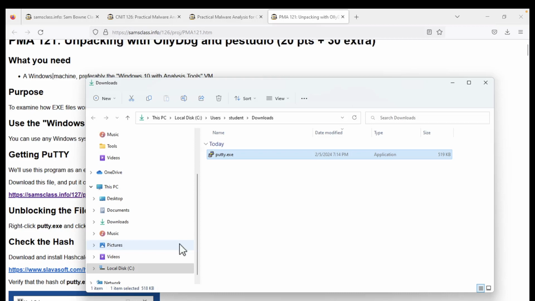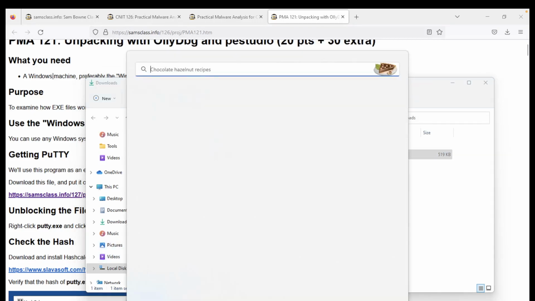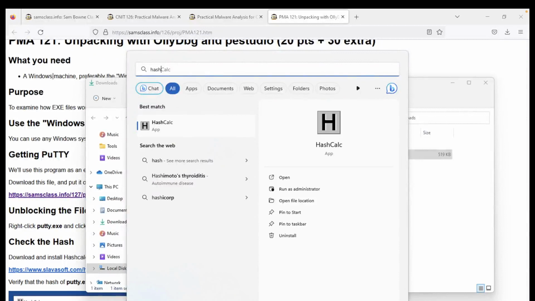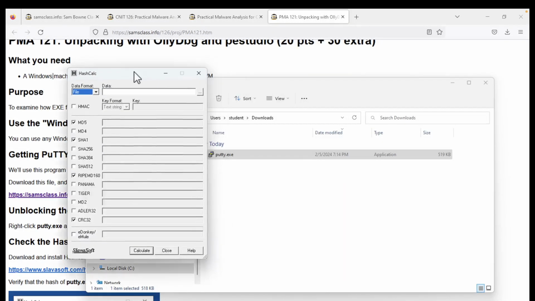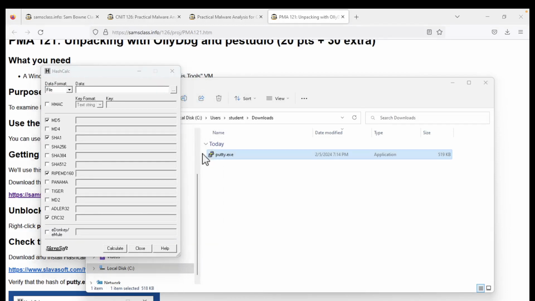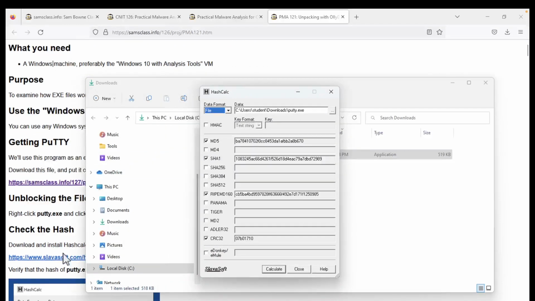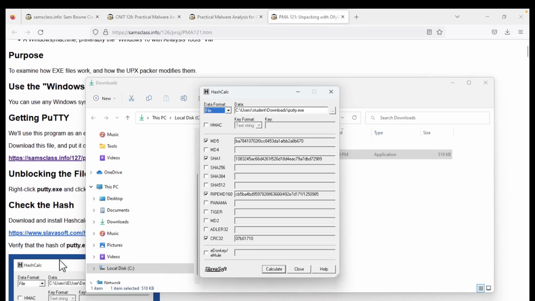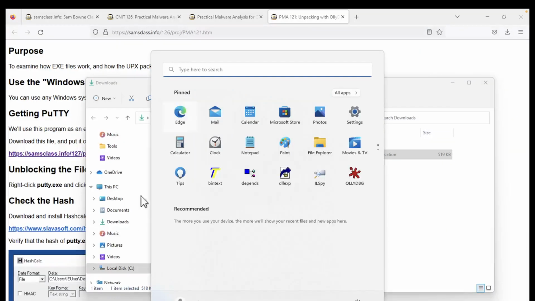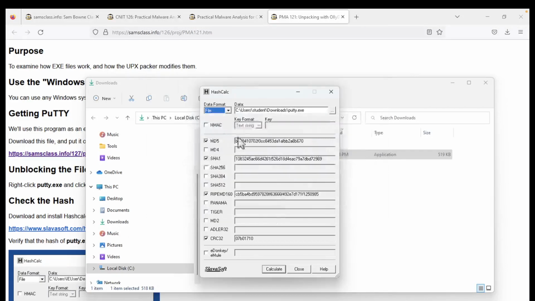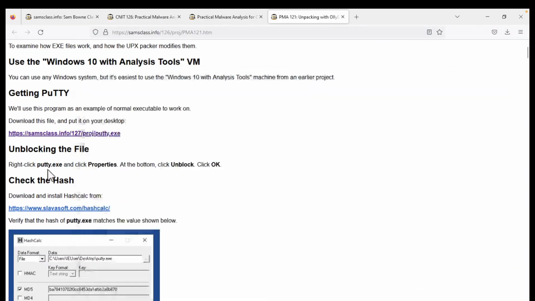Now we're going to check the hash. This machine should have HashCalc on it already. Yep, it does, although we could use PowerShell also. I just want to make sure you have the exact version of PuTTY that we're using for this project to work right. So there's the hash, and down here, I can see the MD5 should start BA7. Garbage keeps popping up on my screen. Oh, it does start BA7. Okay, so it's the right file. That's what I wanted to see.